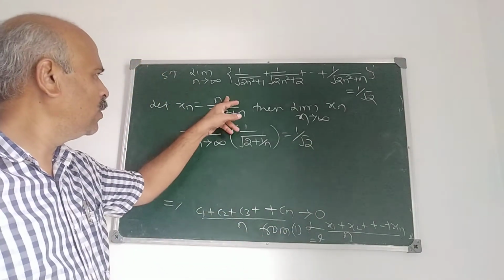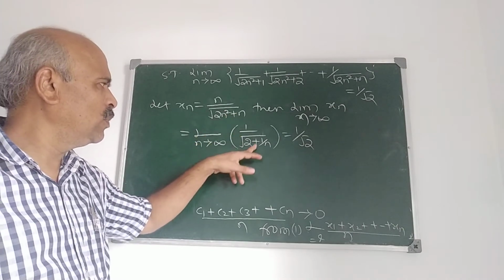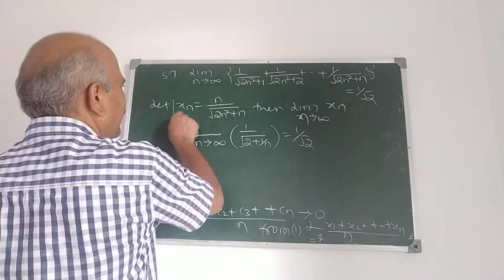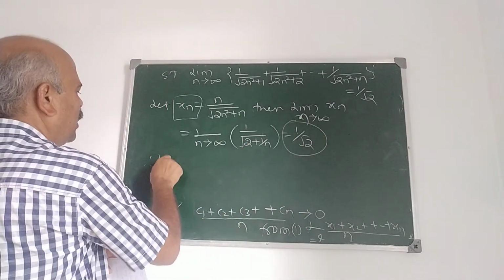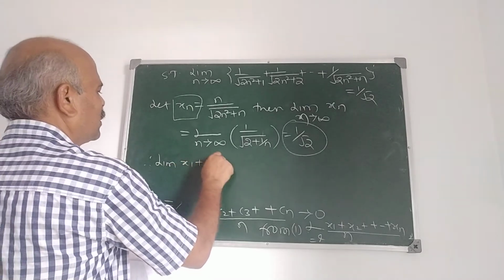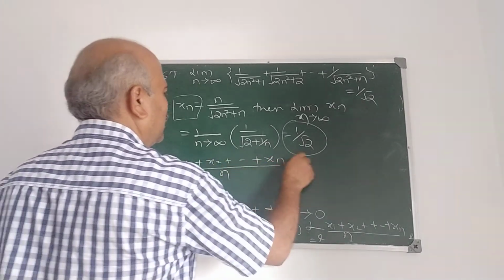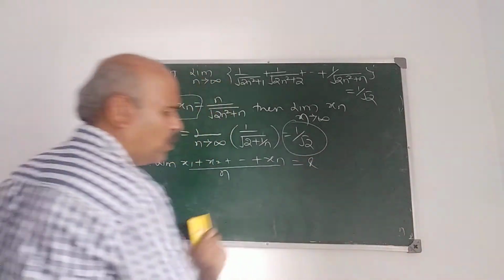Here we divide numerator and denominator by n, because as n tends to infinity, 1 upon n tends to 0. Now limit xn is L, therefore limit of x1 plus x2 plus etc. plus xn upon n is also L. This is Cauchy's theorem.